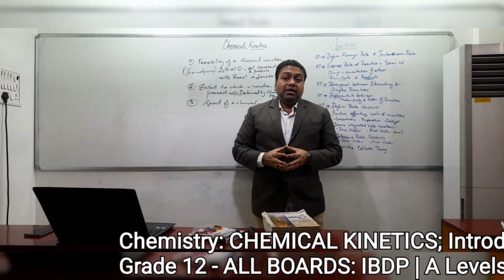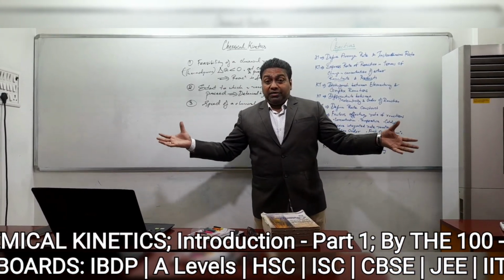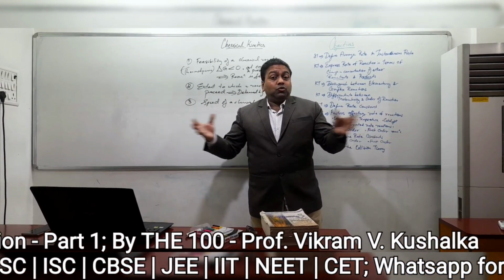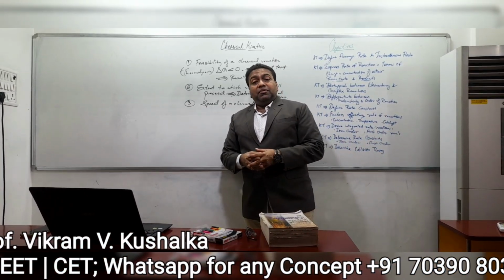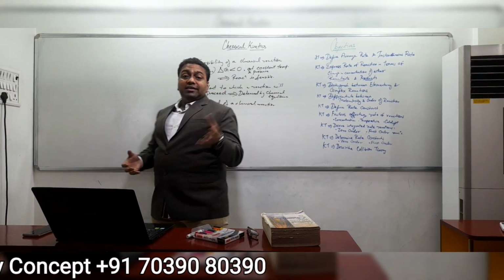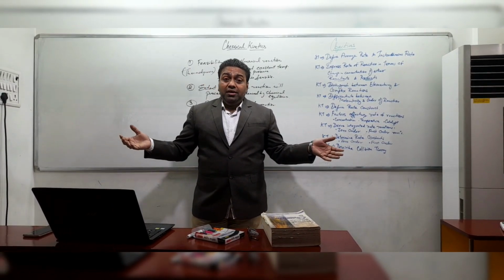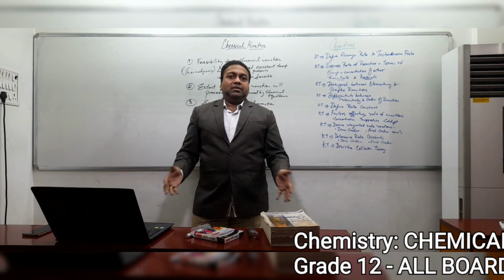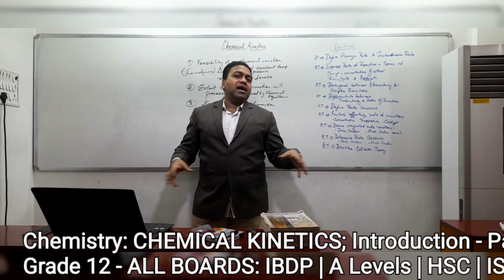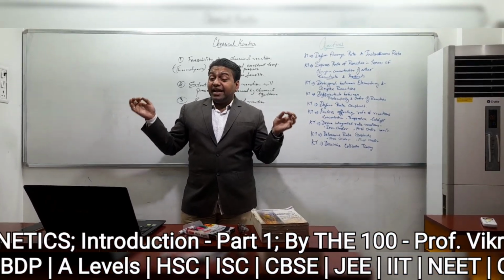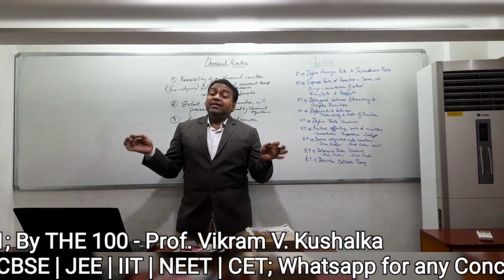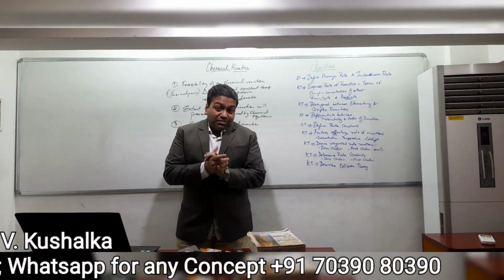Immediately, second example, let us take. People say diamond is forever, right? You can see a lot of ads with those who are selling diamond jewelries and diamonds. They say diamond is forever. But as a chemist, as a scientist, as a professor, or as an educator, I would say that diamonds are not forever. Why?